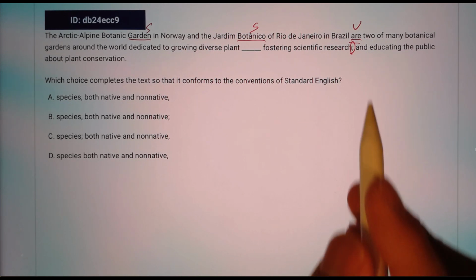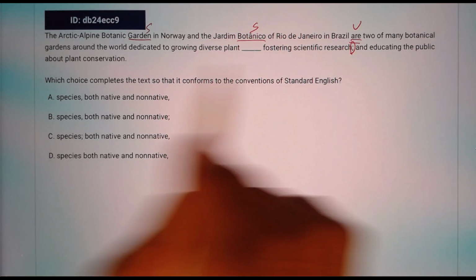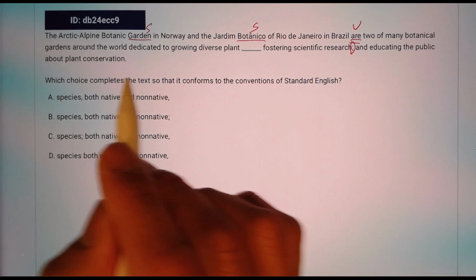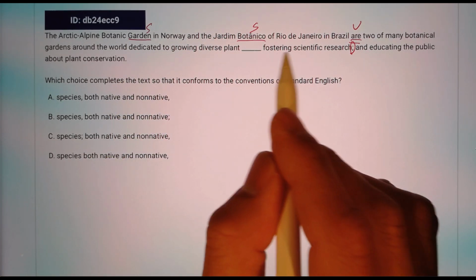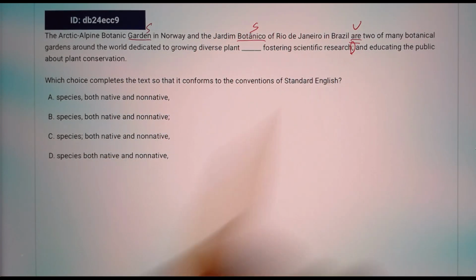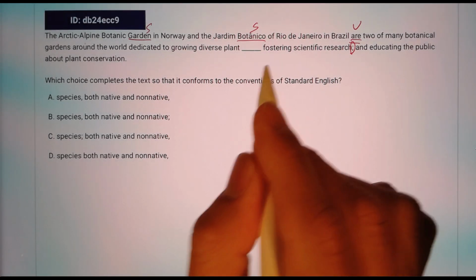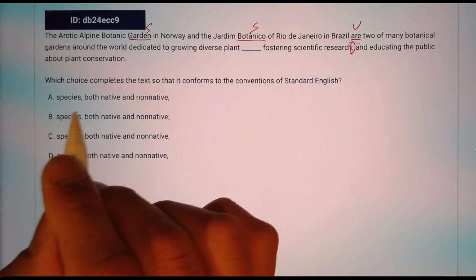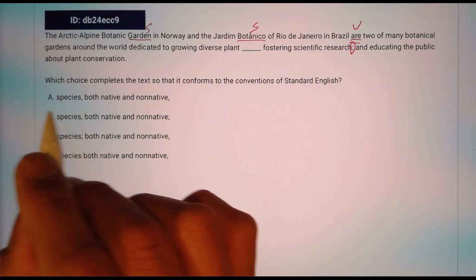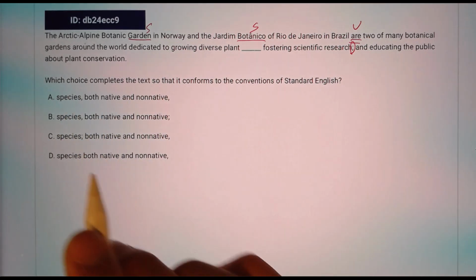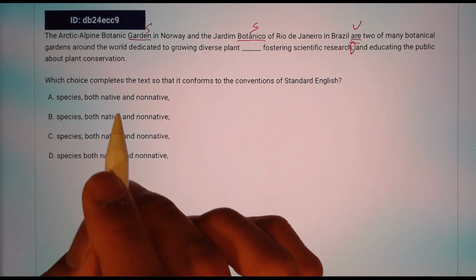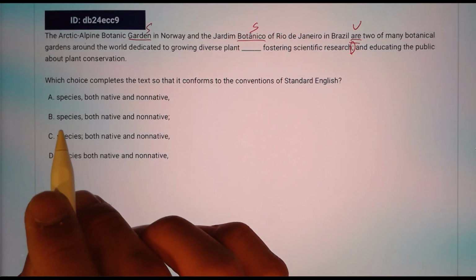So we have a semicolon, and we don't see any more commas after this. And the second one, fostering, I'm not seeing any more detail that is separated from the main item. And then growing diverse plant species, and now we see some commas that specify what kind of species we have.